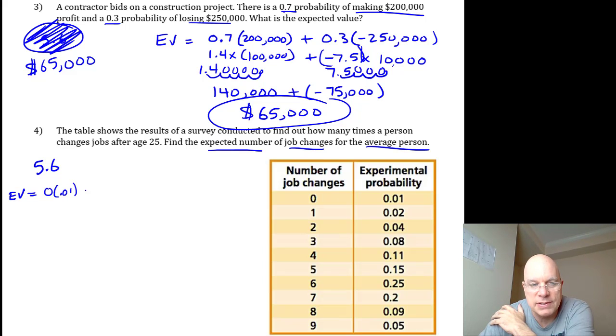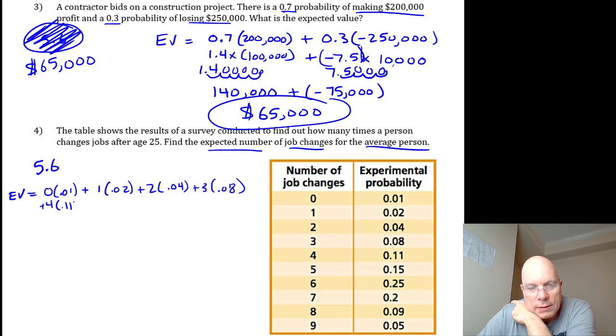Of course, that will be 0, but we have to take it into account. 1 job change has a probability of 0.02. 2 job changes has a probability of 0.04, plus 3 times 0.08, plus 4 times 0.11, probability of 11%, plus 5 times 0.15, plus 6 times 0.25, plus 7 times 0.2, plus 8 times 0.09, plus 9 times 0.05.